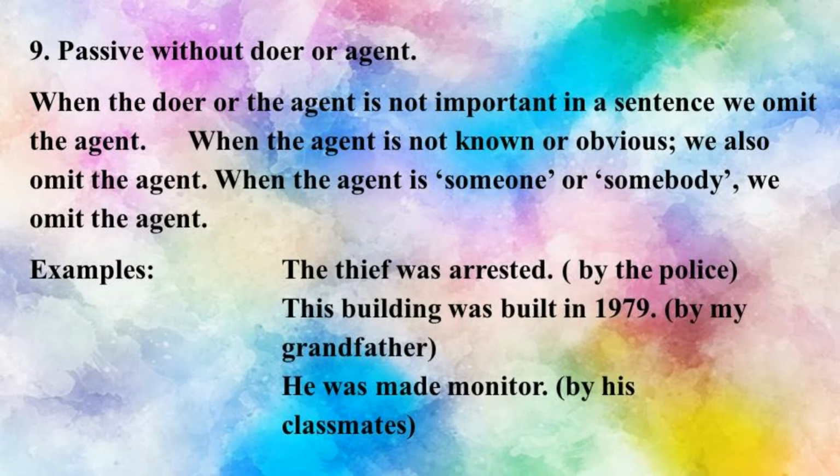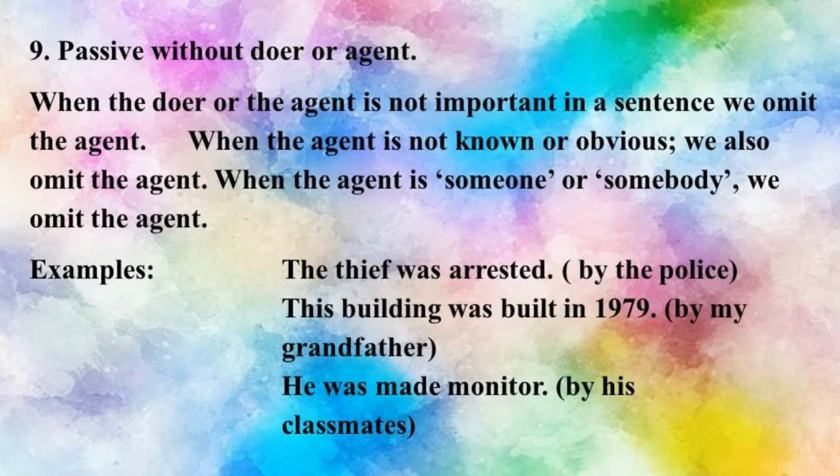Alright. Now come to point number 9, passive without doer or agent. Dear students, the doer or the agent is very important, but there are some sentences where we don't need the doer. When the doer or the agent is not important in a sentence, we omit the agent, that means the doer.